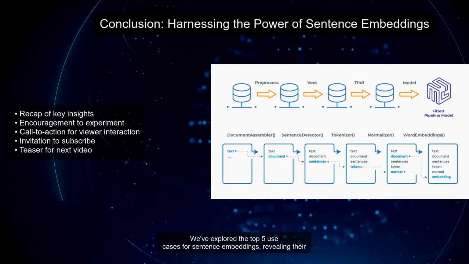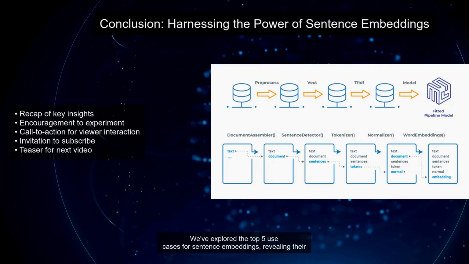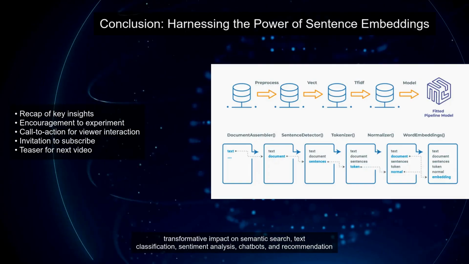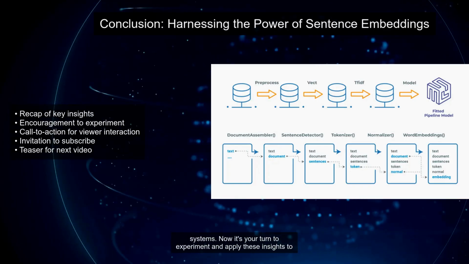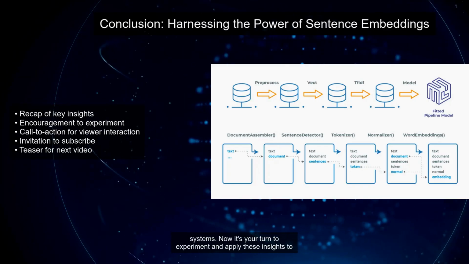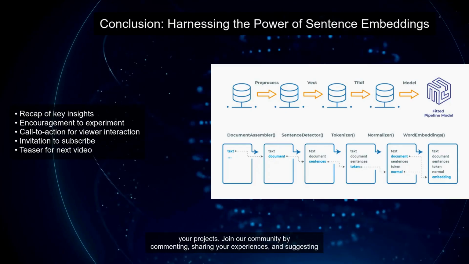We've explored the top 5 use cases for sentence embeddings, revealing their transformative impact on semantic search, text classification, sentiment analysis, chatbots, and recommendation systems. Now it's your turn to experiment and apply these insights to your projects.